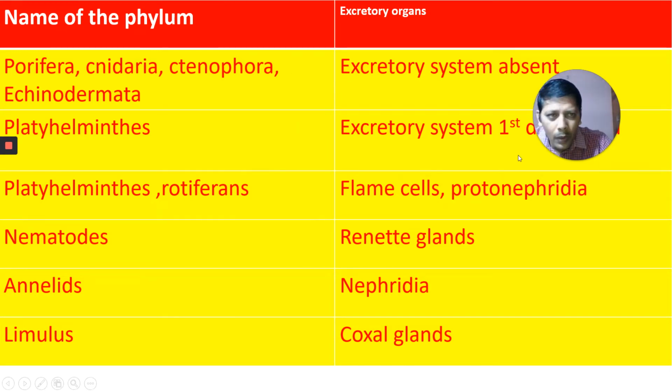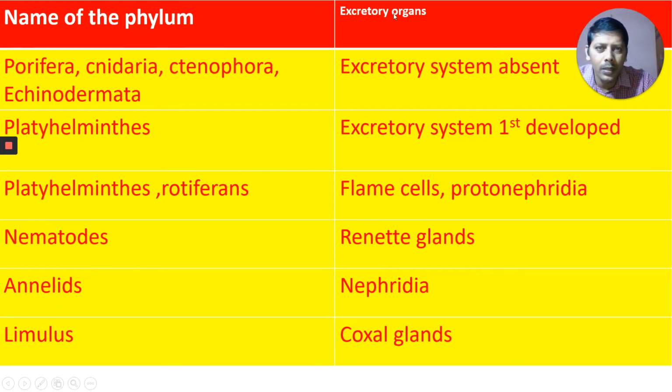kingdom. All animals do not possess the same type of excretory organs because they are not living in the same place. As they are living in different habitats, there is a necessity for the animals to develop different types of excretory organs to suit their habitat. The amount of water available to them is not the same, and they are not living in the same habitat. That's why animals had to develop different types of excretory organs to suit the habitat in which they are living.